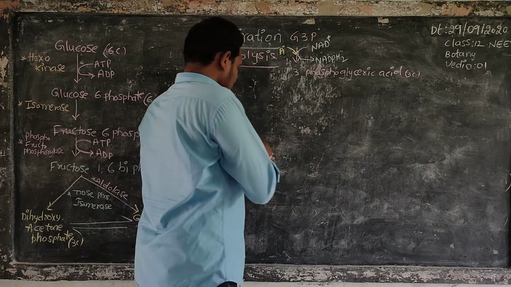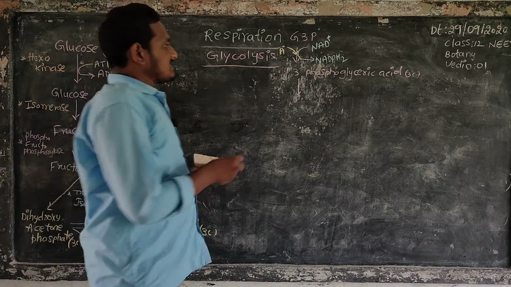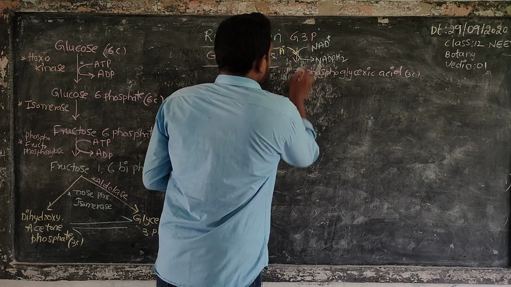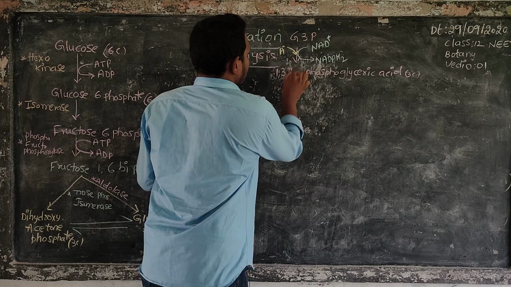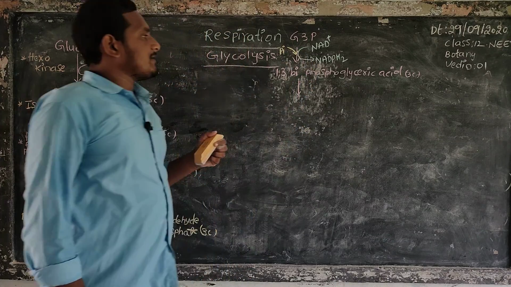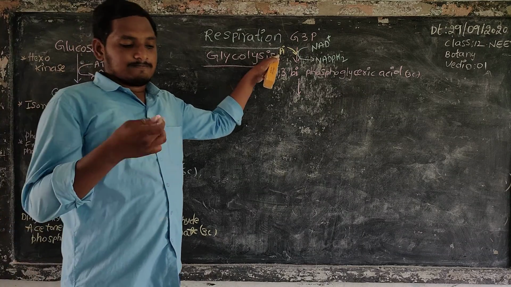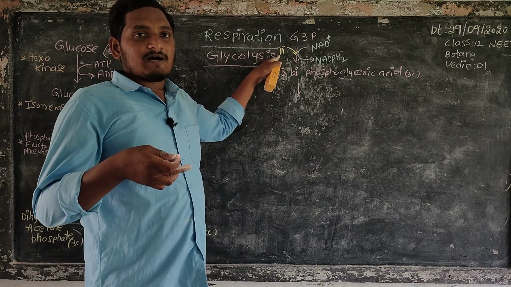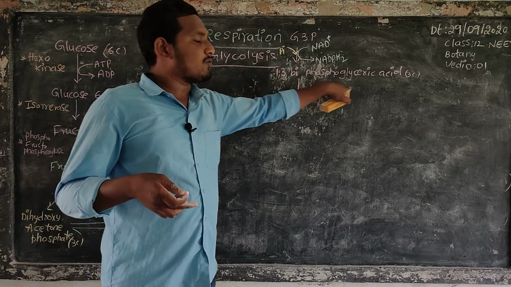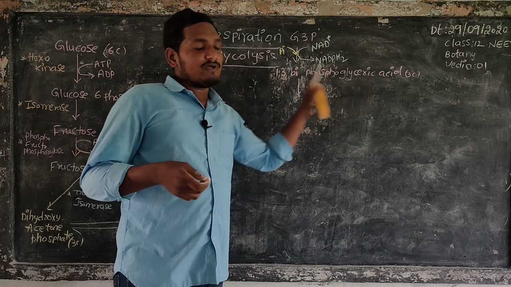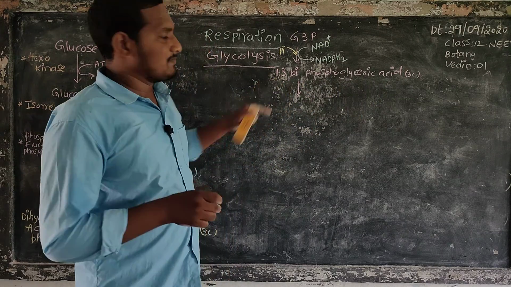Next, this 1,3 bisphosphoglycerate is formed because inorganic phosphate is added. That's why it is converted into 1,3 bisphosphoglyceric acid. It is a 3-carbon compound. At the first carbon and third carbon it contains phosphate groups.